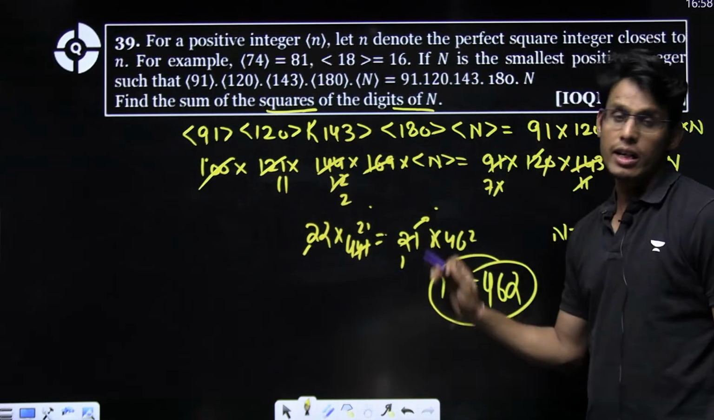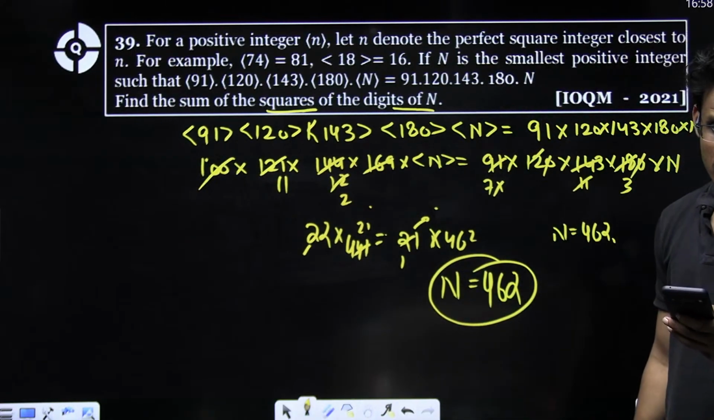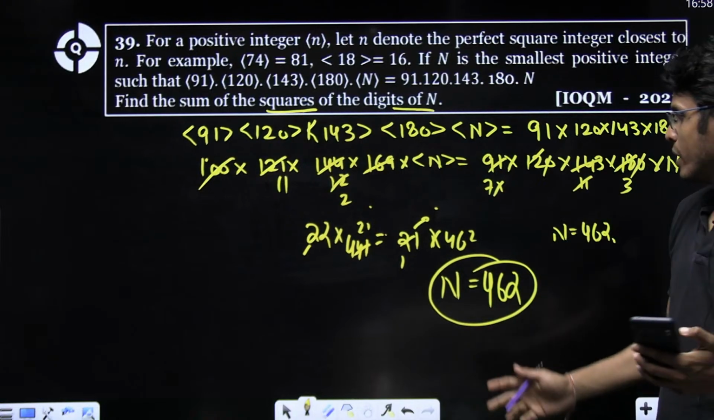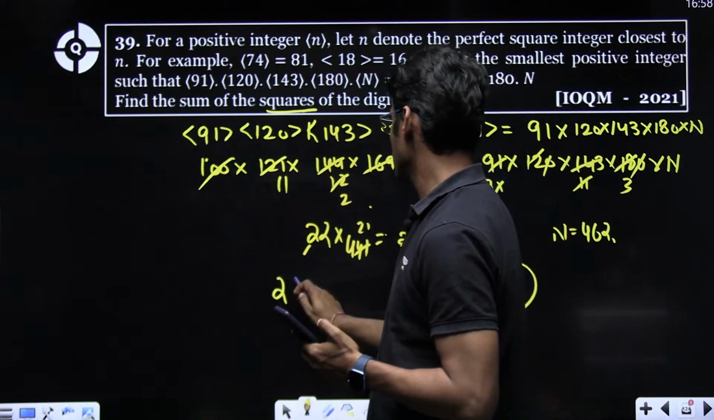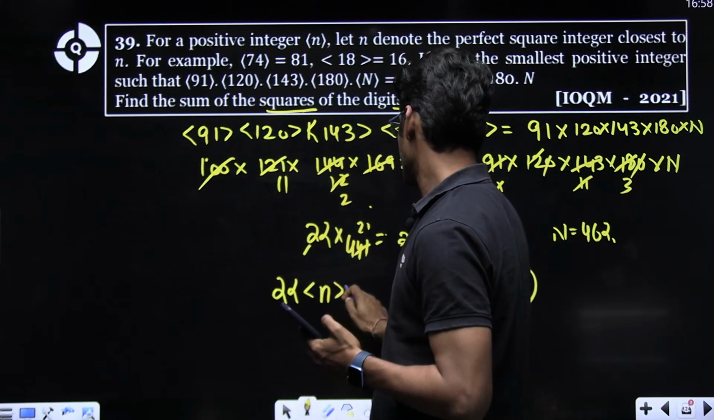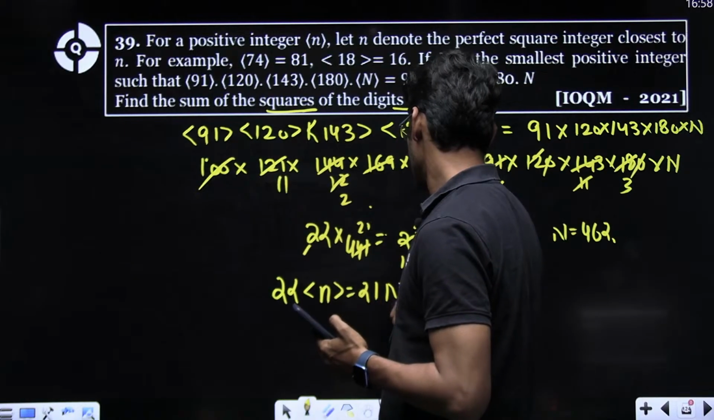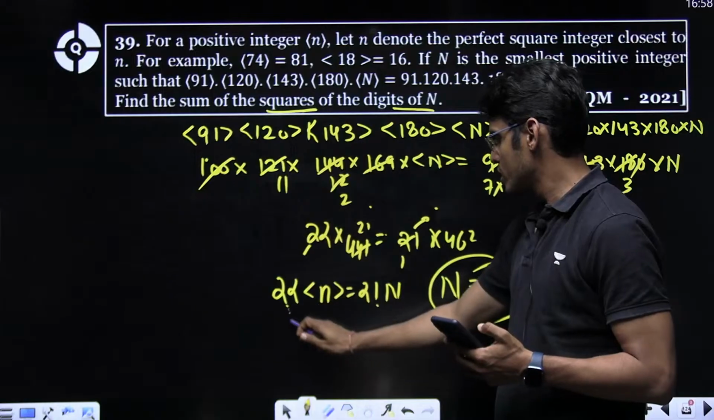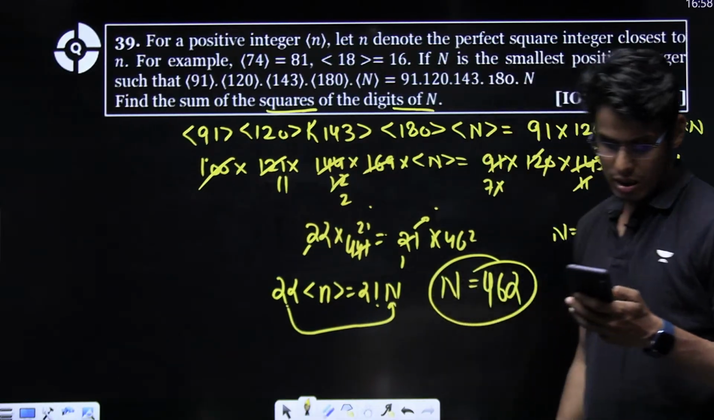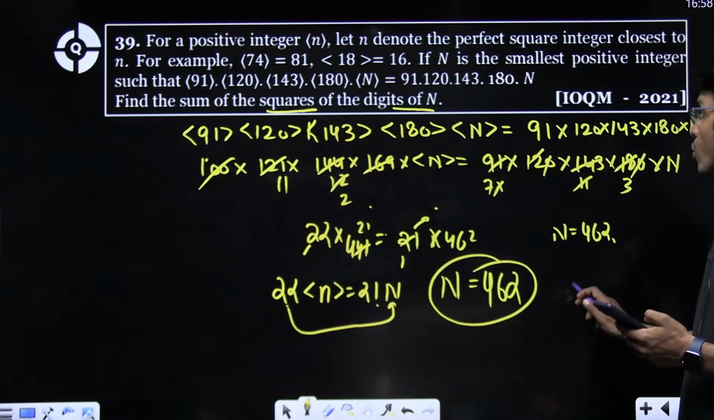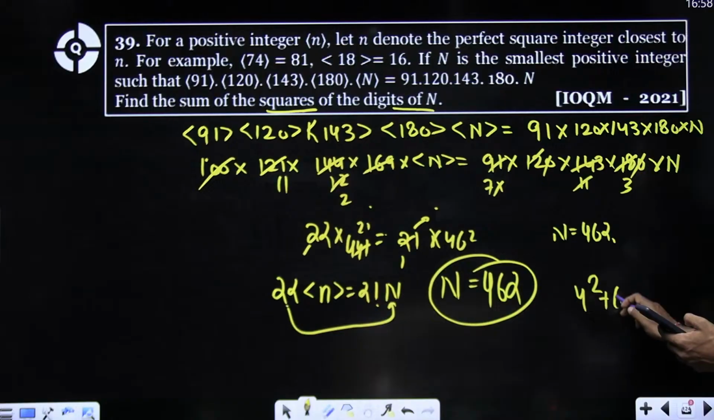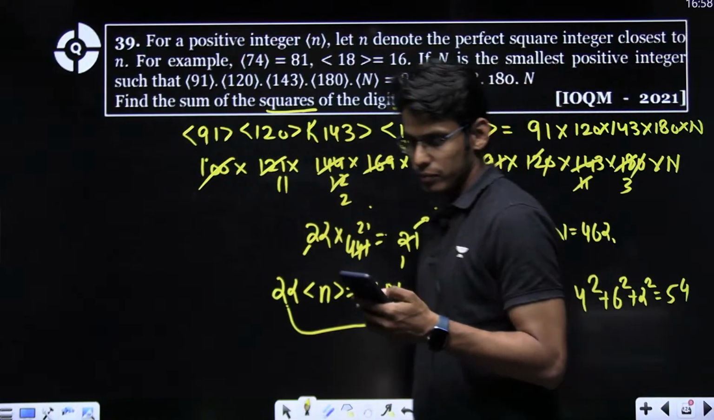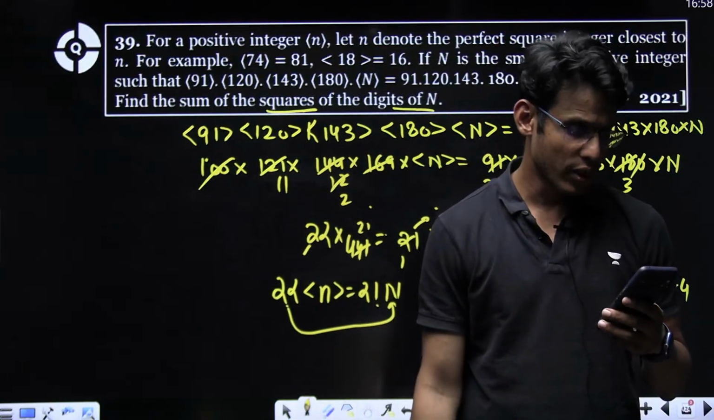This is pure hit and try. Do you see why 22 will divide n? See, this is 22 and this is 21. 22 cannot divide 21, so obviously 22 has to divide this n. So 4 square plus 6 square plus 2 square is 54. The answer is 54 here.